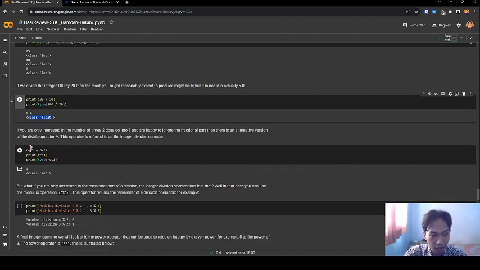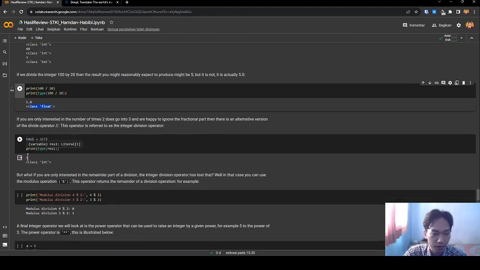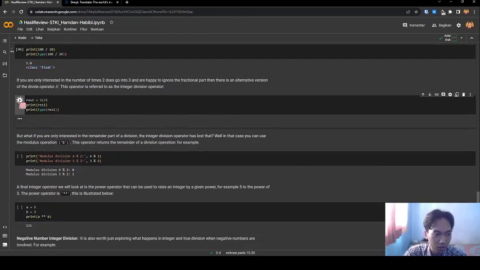If you are only interested in the number of times 2 goes into 3 and are happy to ignore the fractional part, then there is an alternative version of the divide operator. This operator is referred to as the integer division operator. Let's see the code. I run this code, 3 integer divide 2, the result is 1, class integer.